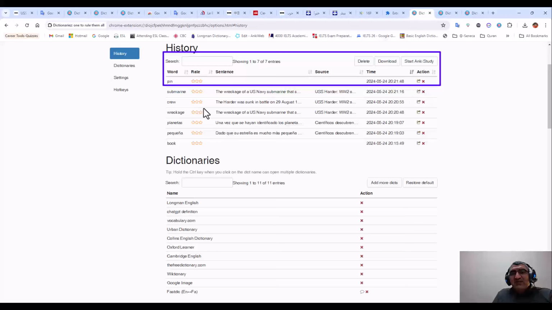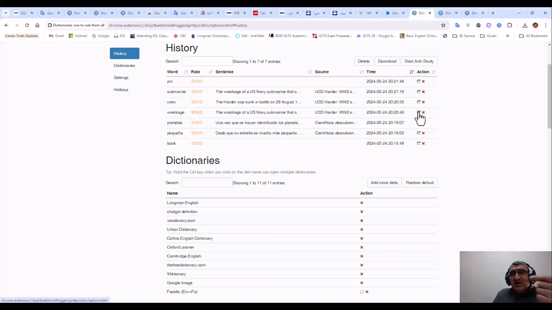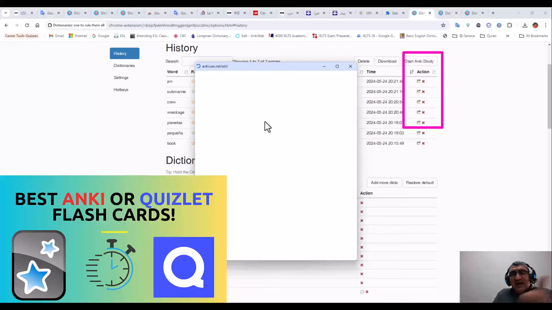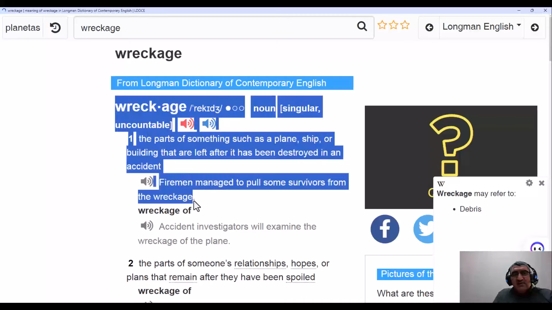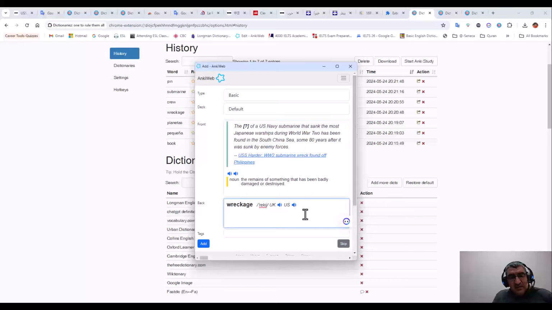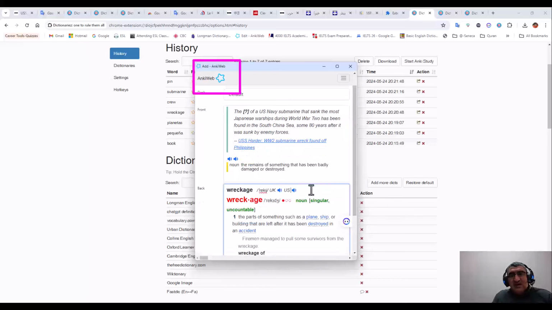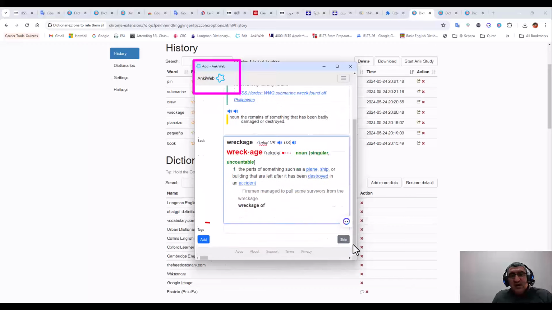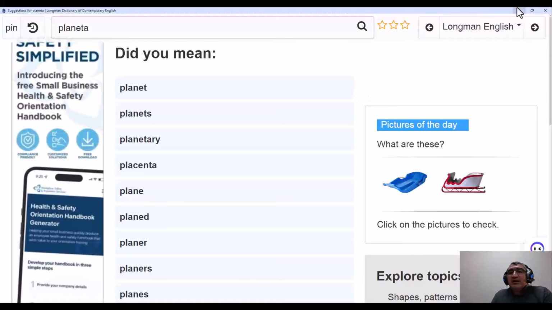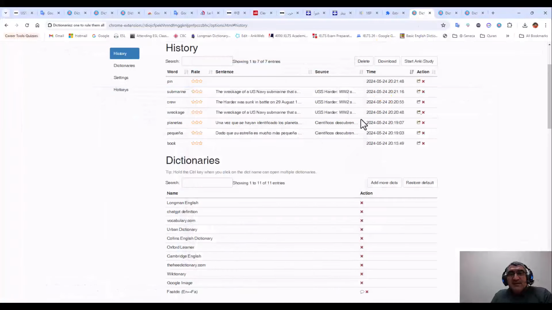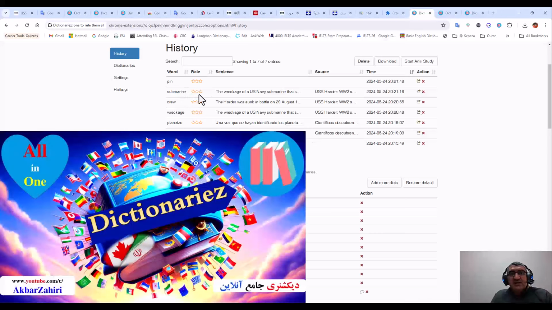And also I can add, for example, as I mentioned, this word I want to add to my Anki. I can click on this arrow and add it to my Anki flashcard. You see, it goes to this dictionary. I can copy paste from this dictionary if I need, and then bring and add it here, for example, down. And even as I mentioned, in Farsi or anything that I want, then I can add to my Anki decks and work on it later. So this is all that it was necessary to talk about, and I hope that it was useful. And I'm sure that it is amazing.